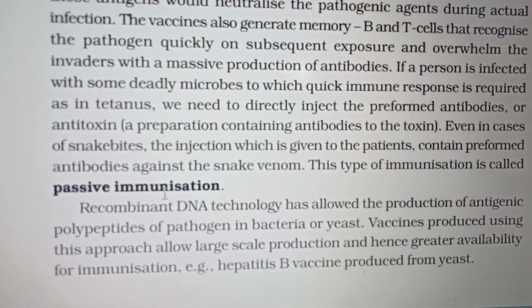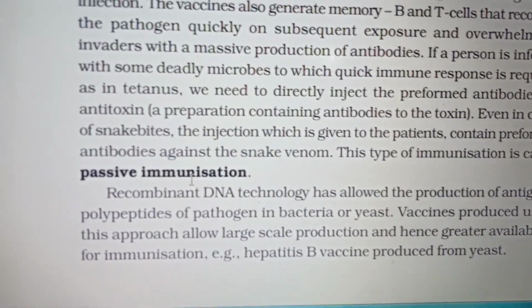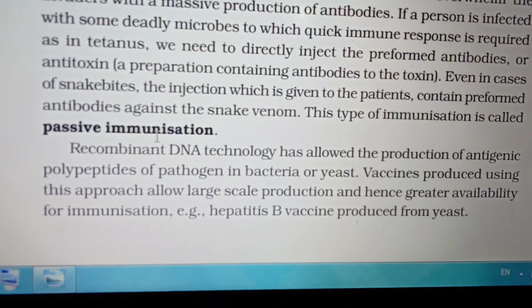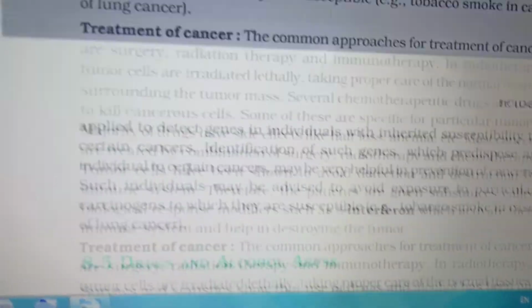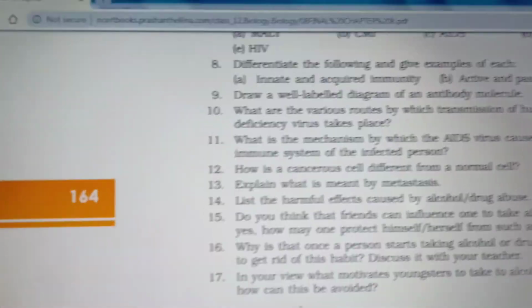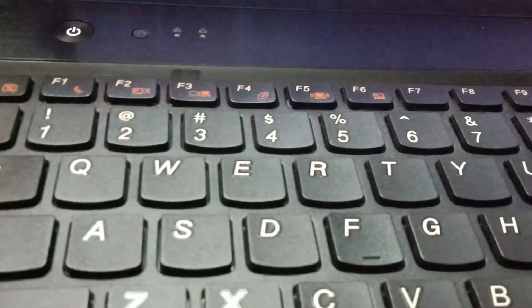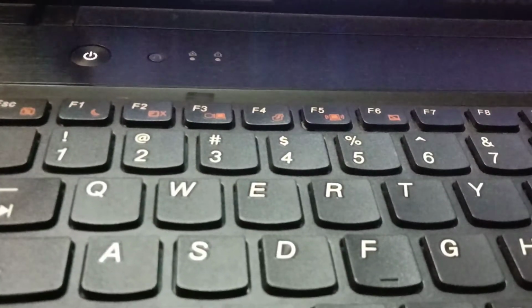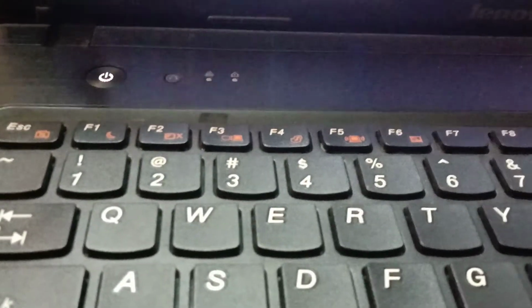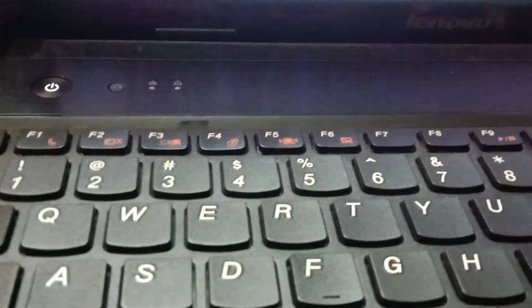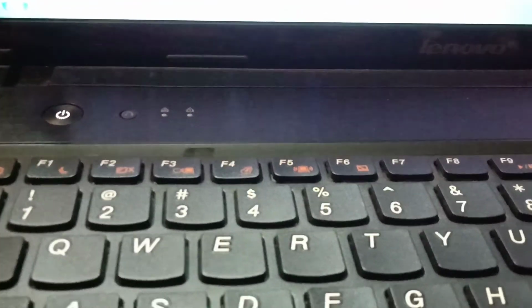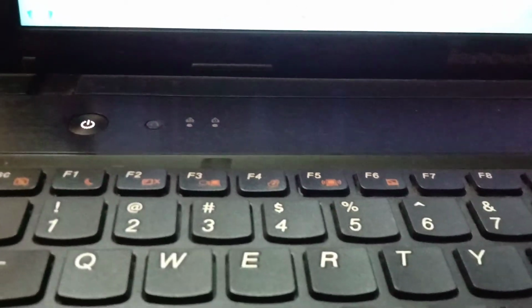Nowadays, biotechnology, that is recombinant DNA technology, has allowed the production of antigenic polypeptides of viruses, yeast, bacteria, and other cells. Because of this recombinant DNA technology, we have produced the hepatitis B vaccine. Based upon this technology, the hepatitis B vaccine has been produced from yeast cells.